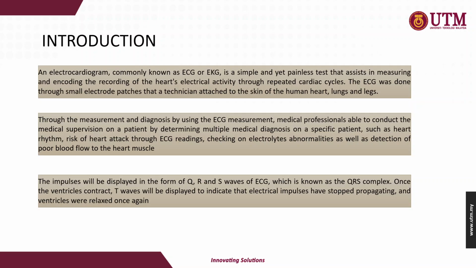The impulses are displayed in the form of the Q, R, and S waves of the ECG, commonly known as the QRS complex. Hence, for example, once the ventricle has contracted, the T wave will be displayed to indicate that the electrical impulses have stopped propagating, and then the ventricles will relax once again.